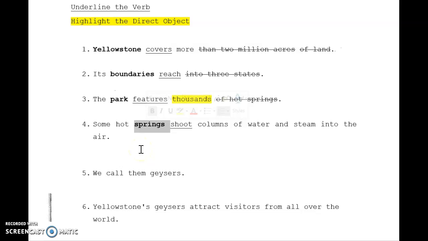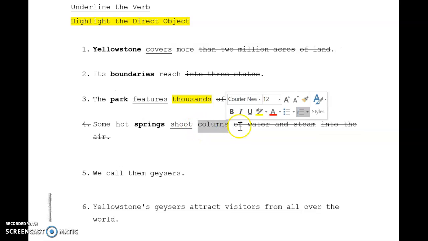All right, now, prepositional phrases. Oh, there's of what? Okay, of water and steam. Let's get rid of that one. Okay, here's another preposition, into the air. So we're going to get rid of that as well. And notice, once we get rid of those prepositional phrases, hot springs shoot what? Columns. Our direct object kind of jumps out at us once we get rid of those prepositional phrases. And it's not always going to solve your problem, but it will often. Okay, the last one for today.